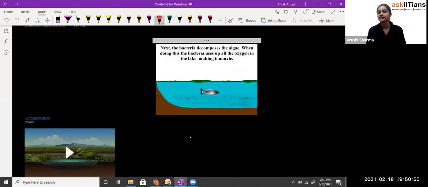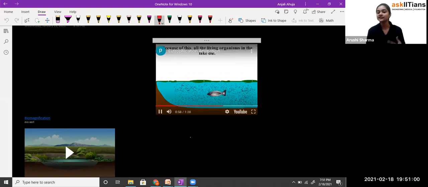Bacteria are there, so they decompose the algae. And for this process, students, they require lots of oxygen, and that oxygen they are getting from water. Not exactly extracting, but they are consuming that oxygen for their process. So because of that, students, what will happen is that the oxygen